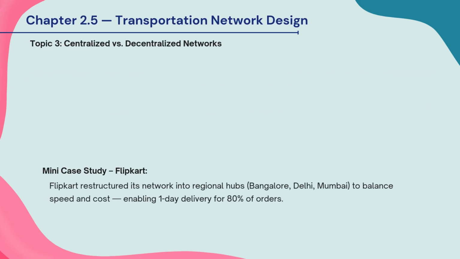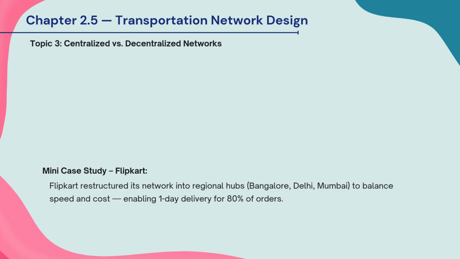This slide compares centralized and decentralized transportation networks. In a centralized network, goods are controlled from fewer warehouses. This helps reduce cost due to economies of scale and gives better control, but it increases delivery distance and lead time. In a decentralized network, companies use multiple regional warehouses. This allows faster delivery and better customer service, but it increases inventory and operating costs.